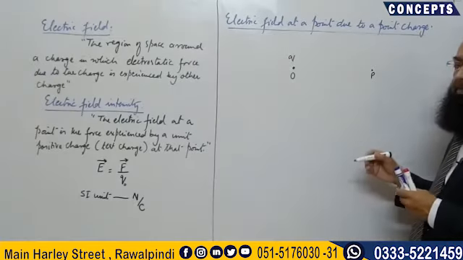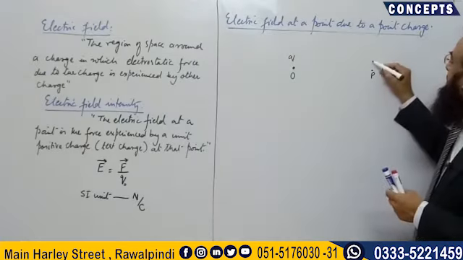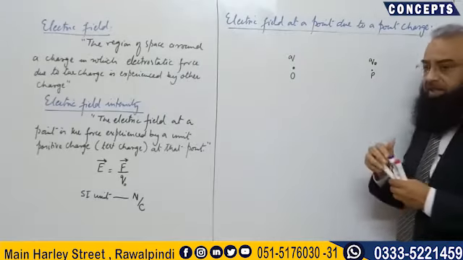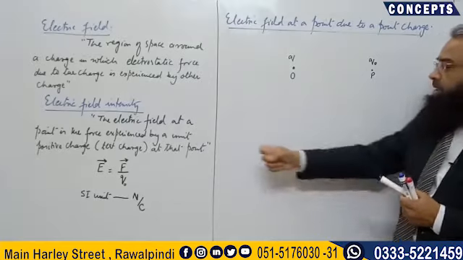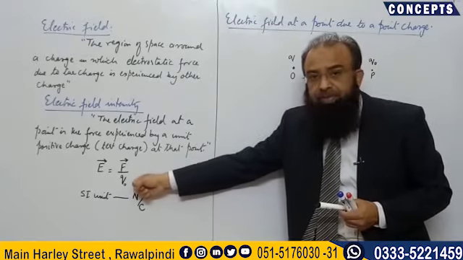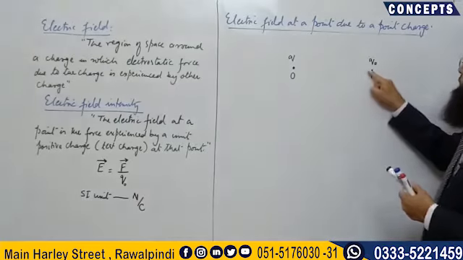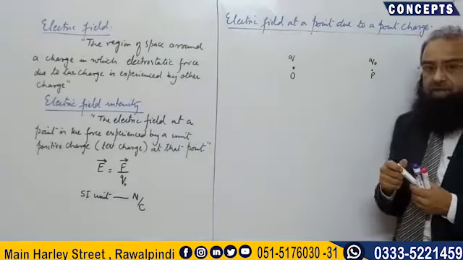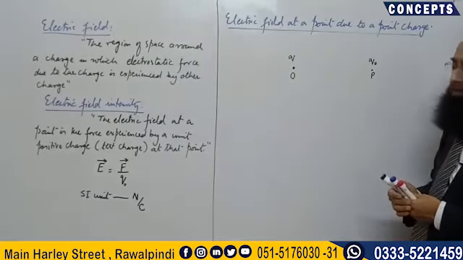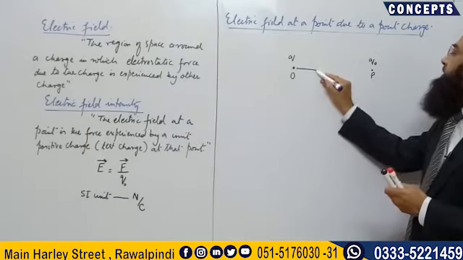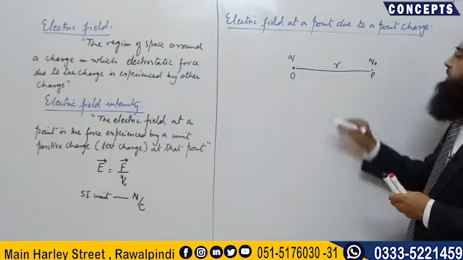For this, we bring a test charge Q naught at this position, because to check an electric field, we have to bring a test charge. And according to the definition of electric field intensity, it is the force experienced by the unit positive charge. So to find the electric field intensity at this point, we place a unit positive charge or the test charge at this position. Let this point P be at a distance R from this charge.